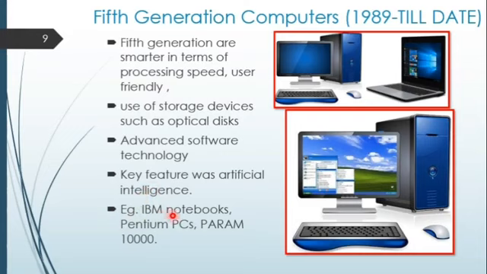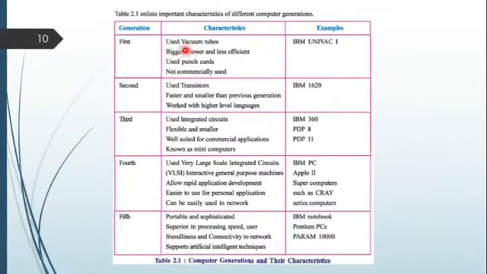For example, IBM notebooks, Pentium PCs, Param 10,000 are examples of fifth generation computers. Now here are the different characteristics, generation wise, characteristics wise, example wise. You can pause this video and read this, to see the difference between all these generations.